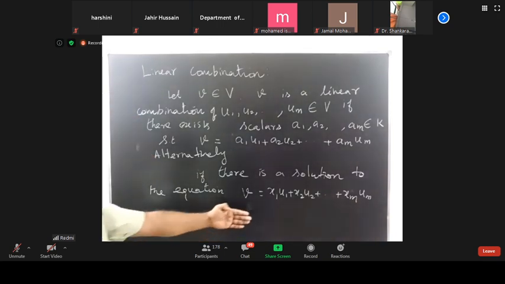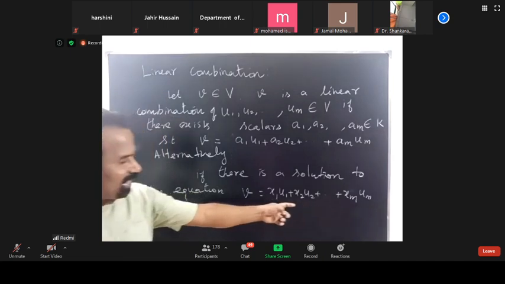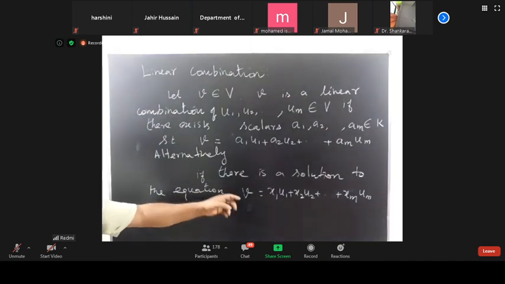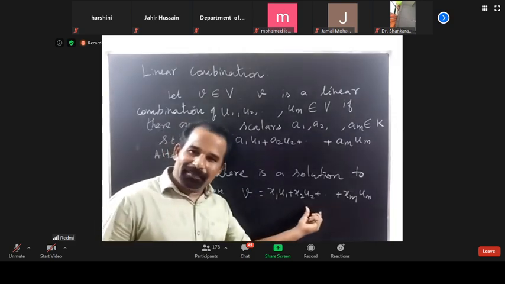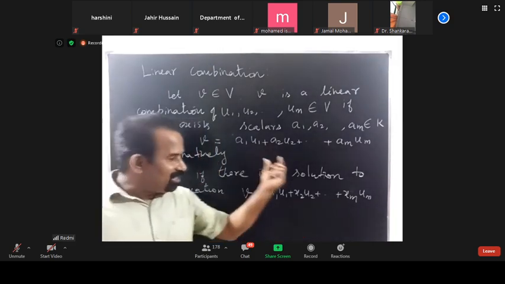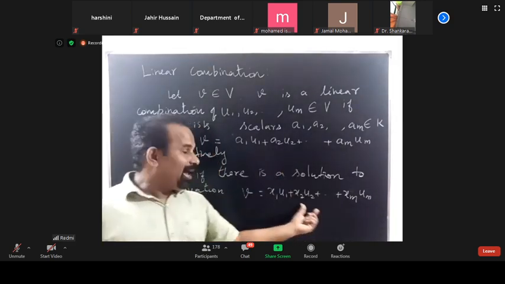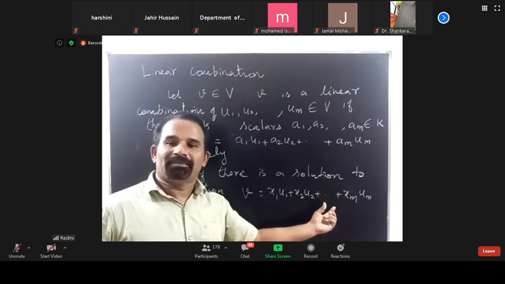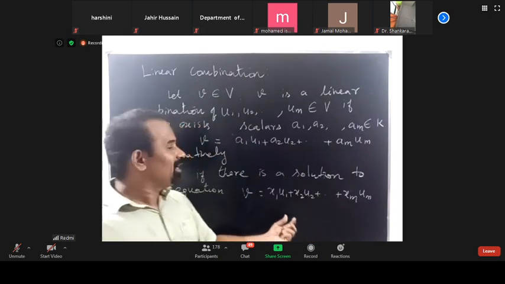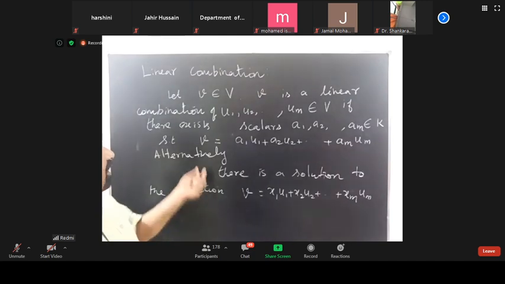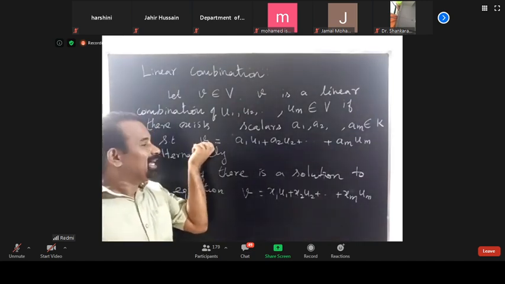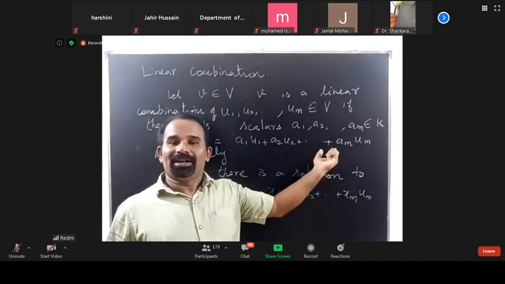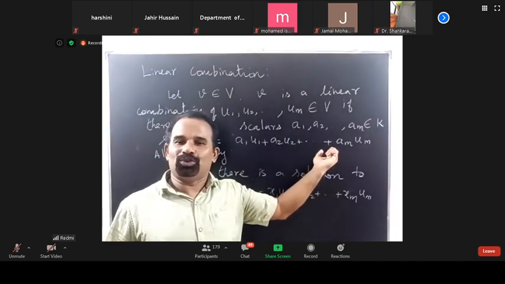Here, if this equation has a solution, then only we can say that this v is a linear combination. Suppose this equation has no solutions, then we say that this vector cannot be expressed as a linear combination of these vectors u1, u2, u3.